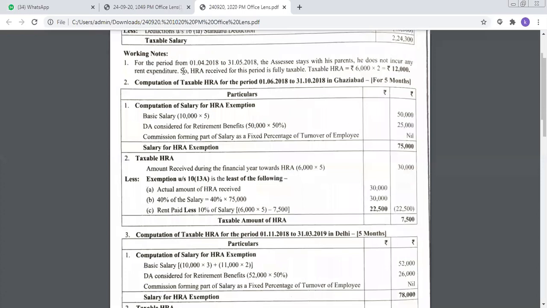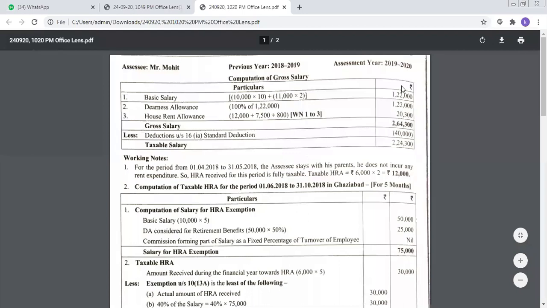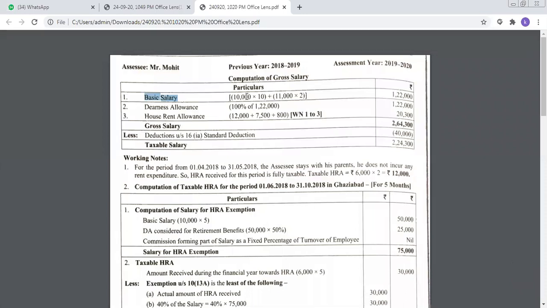So we have the assessee, Mr. Mohit. This is the calculation part. So let us see what he is doing now. What is Mohit's basic salary? It is 10,000 per month. Agreed. Now, all our calculations will start from 1st April 2018 to 31st March 2019. All our calculations will start from that day.